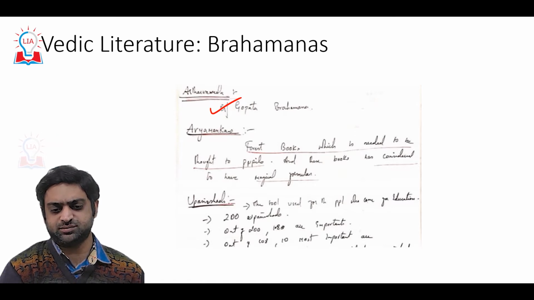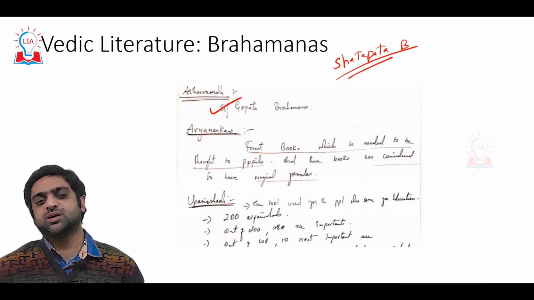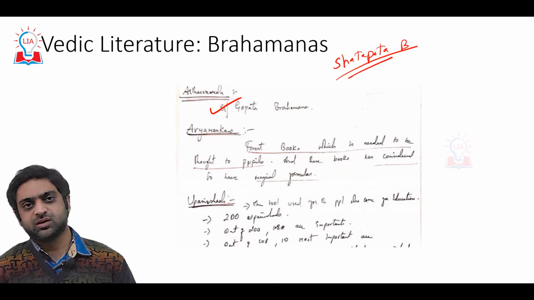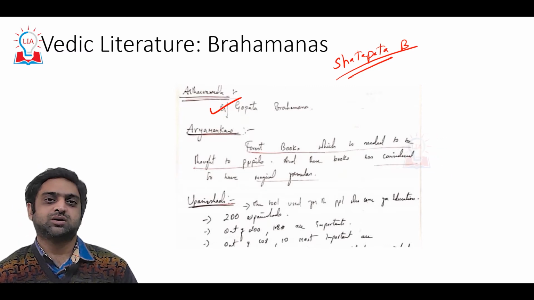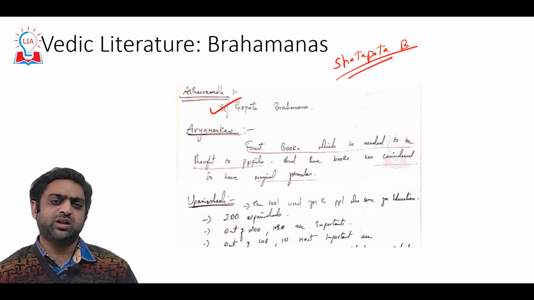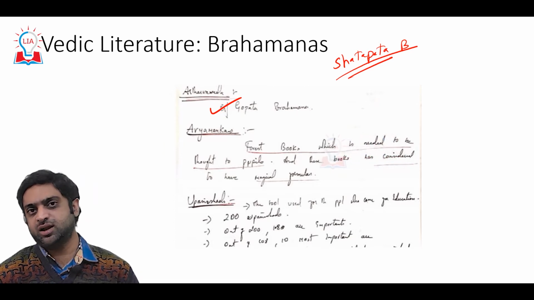Now, I have some more points to tell you about the Shatapatha Brahmana. In the early Vedic society, the most important occupation was agriculture. In the later Vedic period, along with agriculture, painted pottery began, mainly the grey pottery.